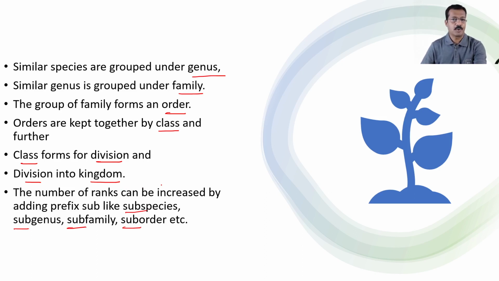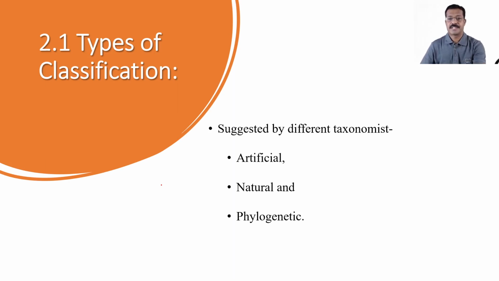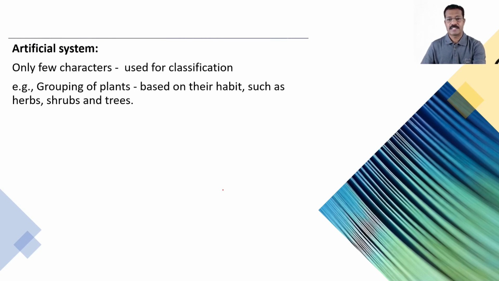Now we have to see the types of classifications. In the systems of classification suggested by different taxonomists for the classification of angiosperms, they are artificial, natural, and phylogenetic. Now, in the artificial system, only a few characters of the plants are used for classification.